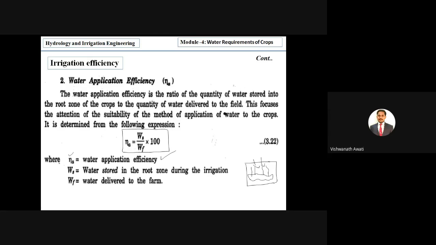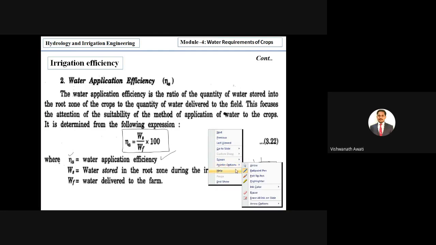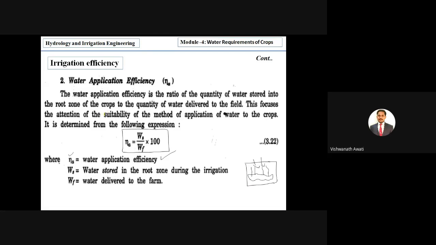It mainly focuses attention on the suitability of the method of application of water to the crops, right?